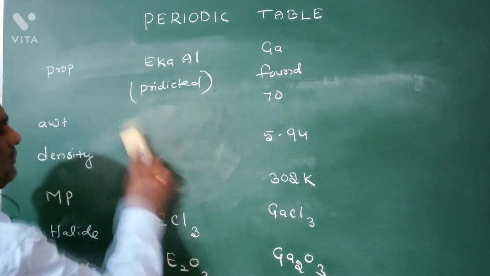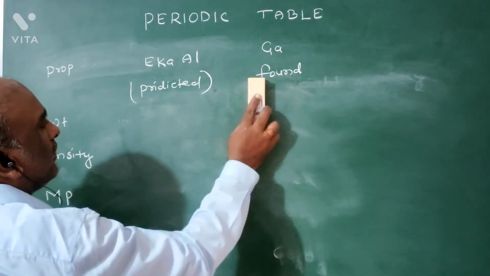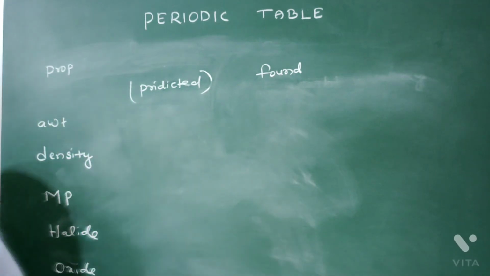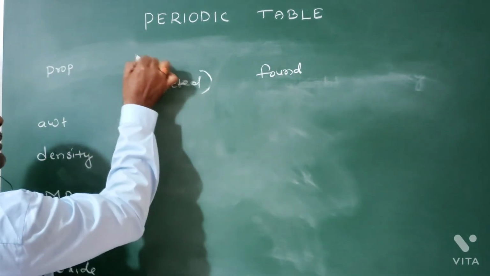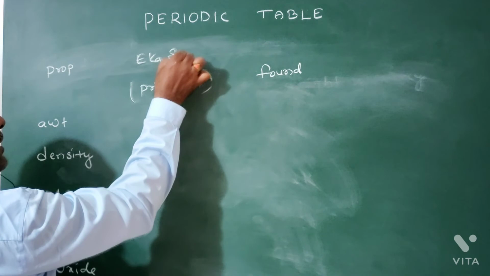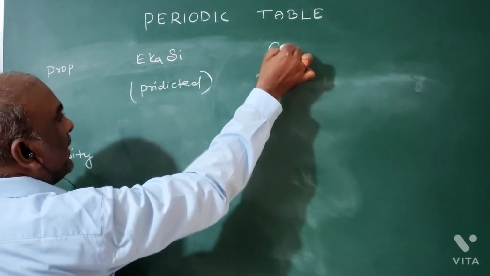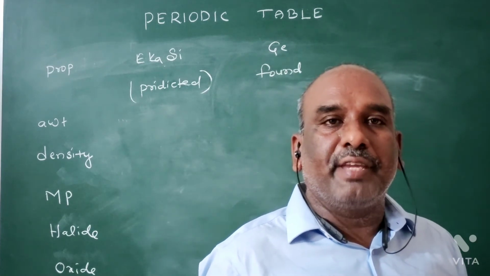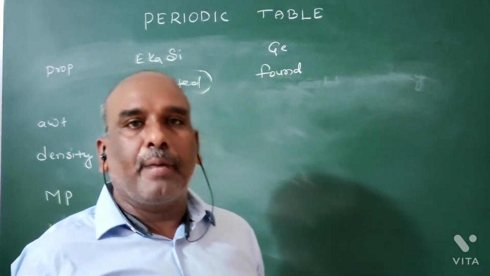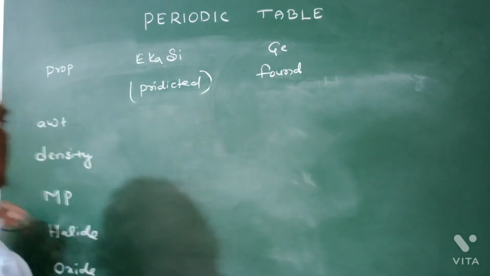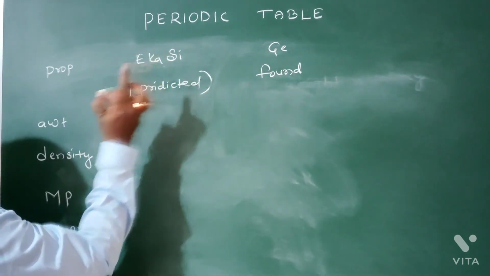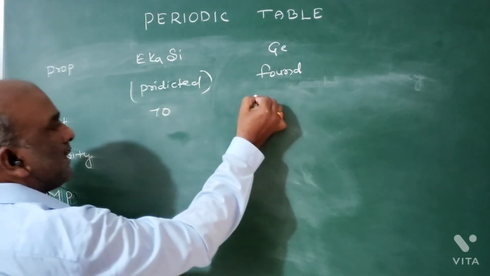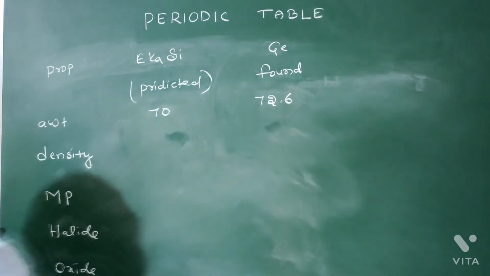Next one: Eka silicon, germanium. So, what are the predicted properties of Eka silicon, and the found properties of germanium in this case? The atomic weight of Eka silicon predicted is 70. Scientists found that it is 72.6.